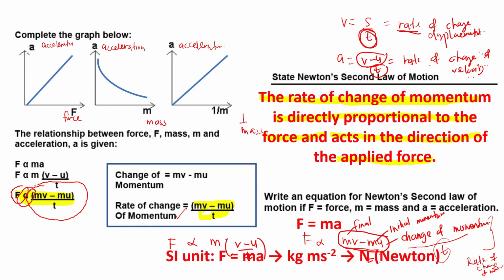So what is the unit? Usually the unit of force must be in Newton. Or you can write it as kg ms negative 2, or you can simplify it to Newton. So just remember the unit of the force.